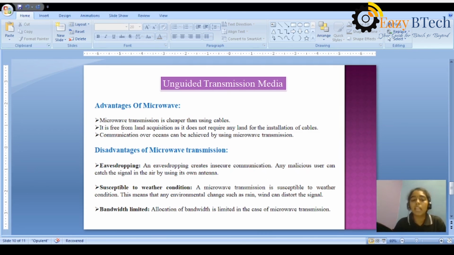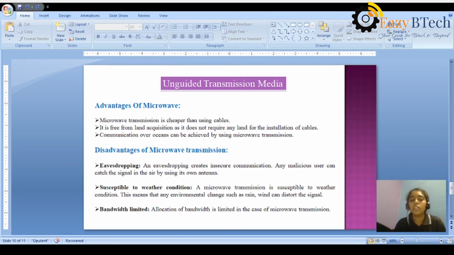And the disadvantages of microwave transmission, which are very important. Eavesdropping means it creates insecure communication. Any malicious user, while the data is sent from source to destination, can come in between as a third party and catch the signal from the air. There is a possibility of that in microwave transmission.